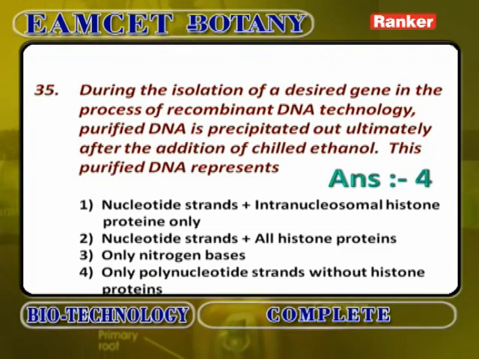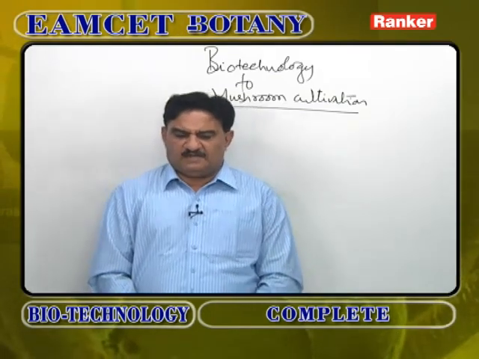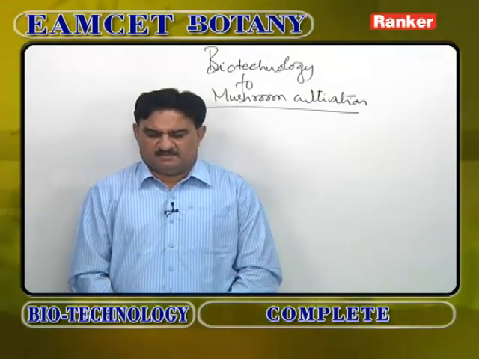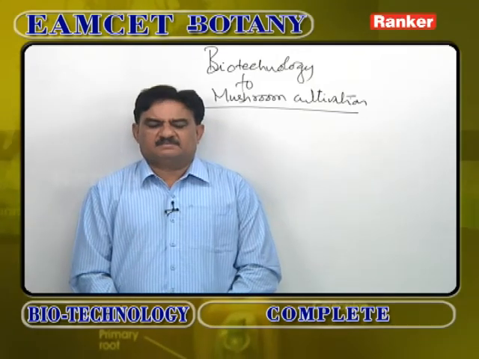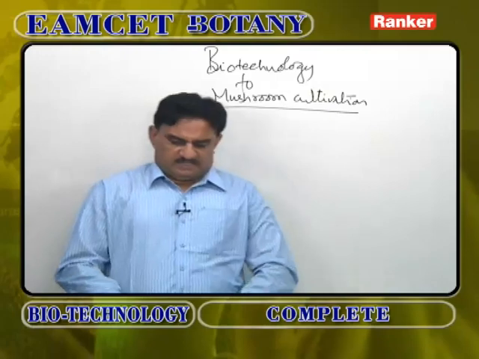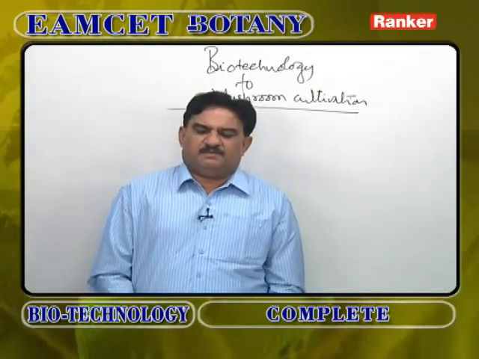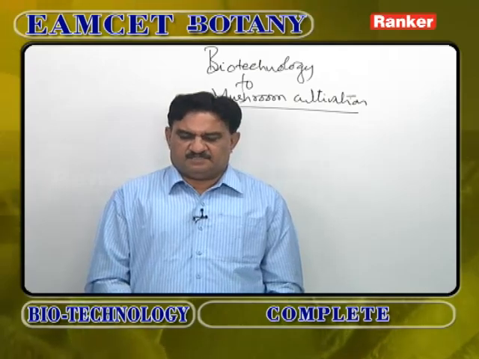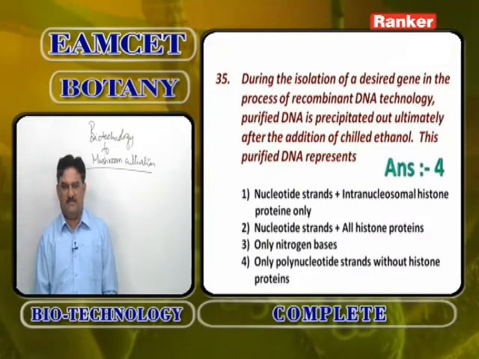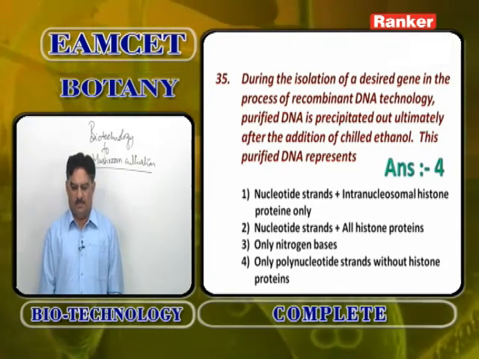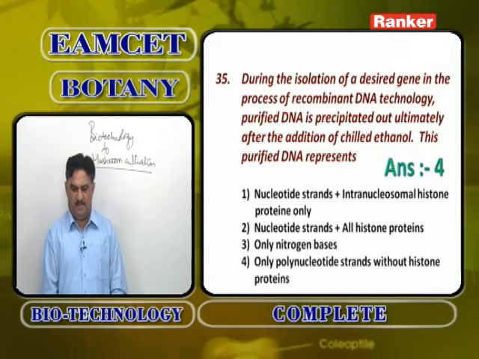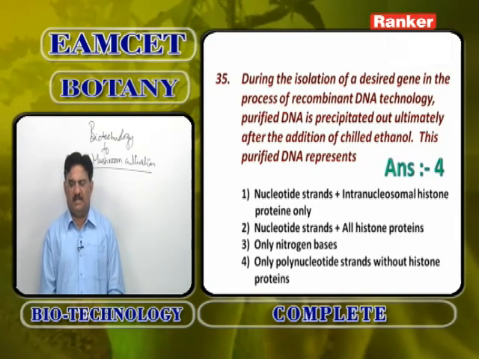During the isolation of a desired gene in the process of recombinant DNA technology, purified DNA is precipitated out ultimately after the addition of chilled ethanol.